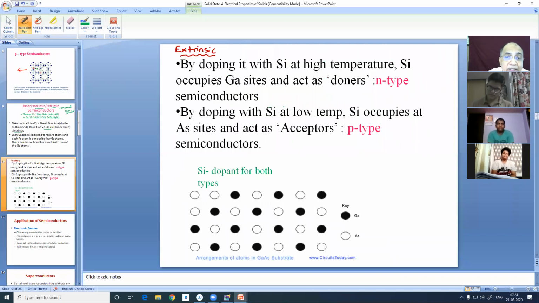And what happens if you want to make it extrinsic? Then you can dope it with silicon. That's the beauty. Silicon was a virgin semiconductor, which was doped by arsenic or boron independently to get N-type or P-type.